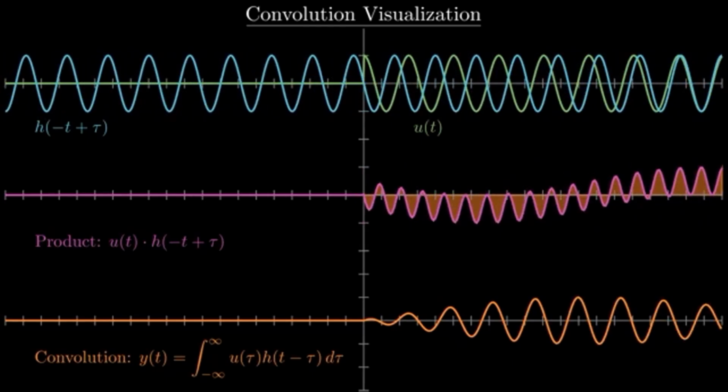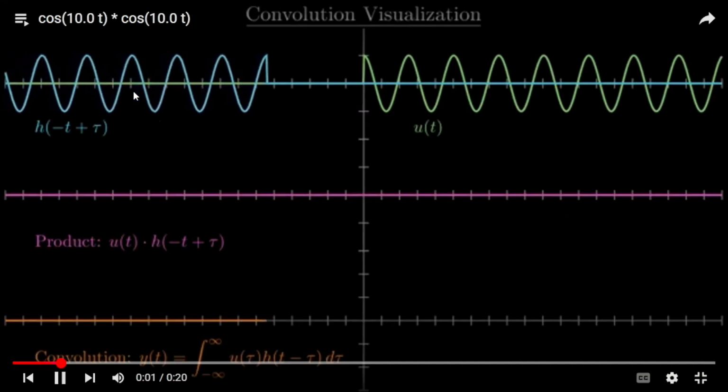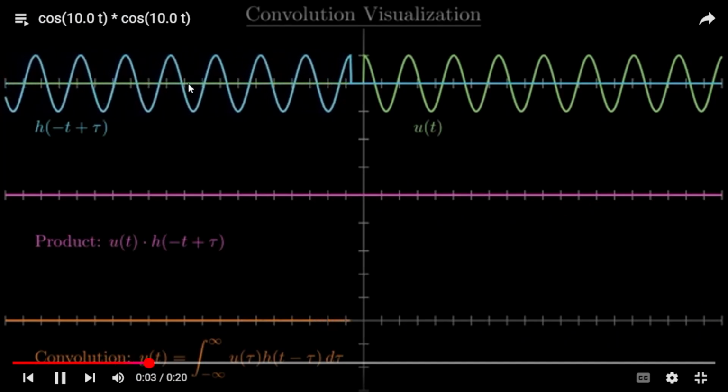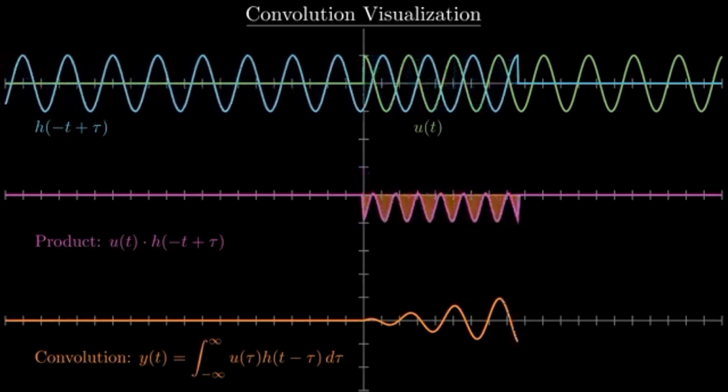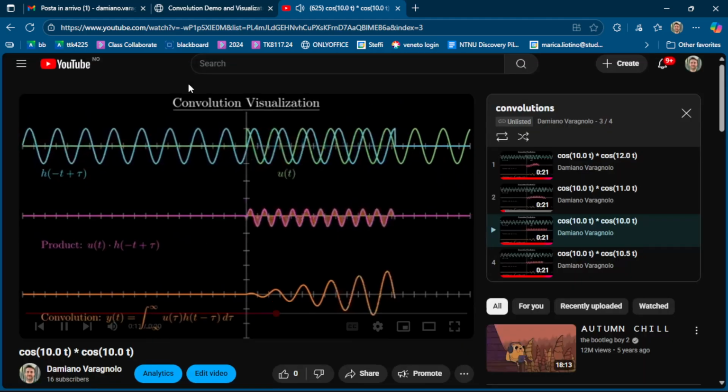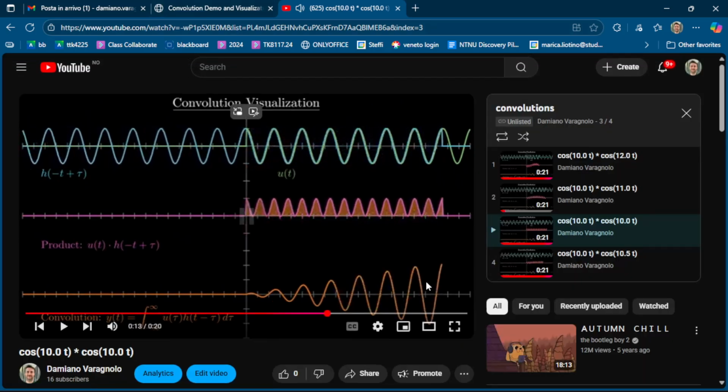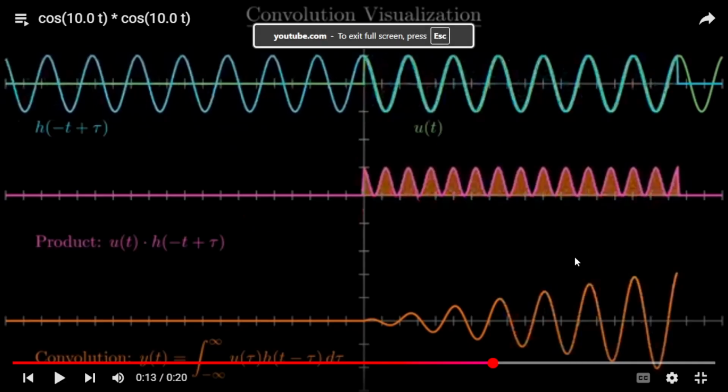A mass spring without friction. True? A mass spring without friction is something that responds to an impulse. I hammer it, it starts oscillating. This is the impulse response. I'm flipping and translating it, but you can see it. True? What happens whenever I have an input with the same frequency as the impulse response?